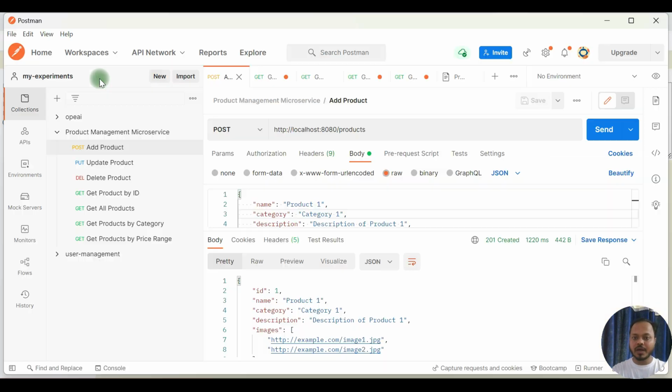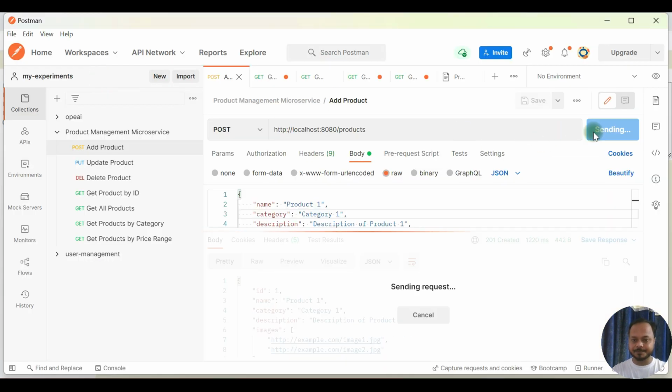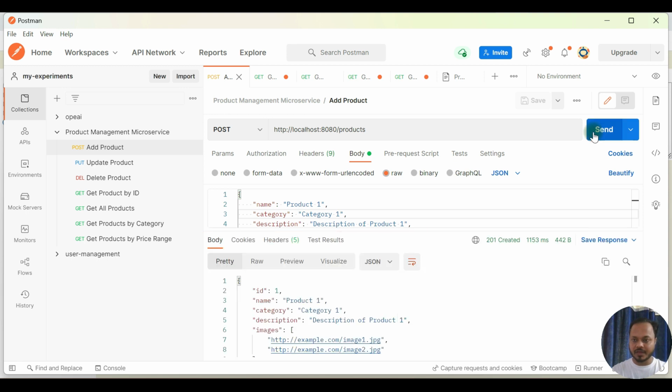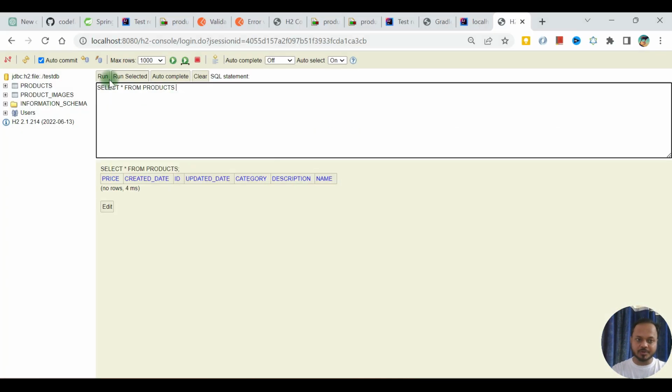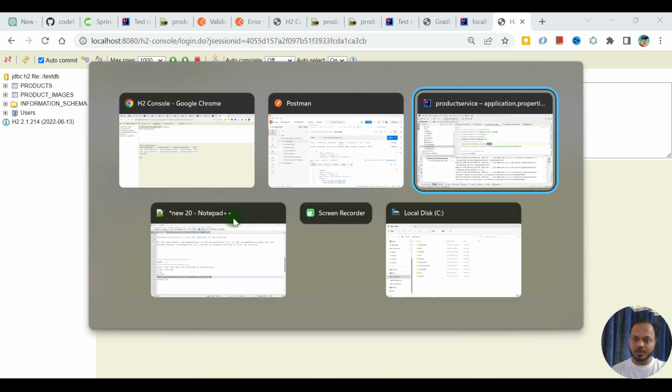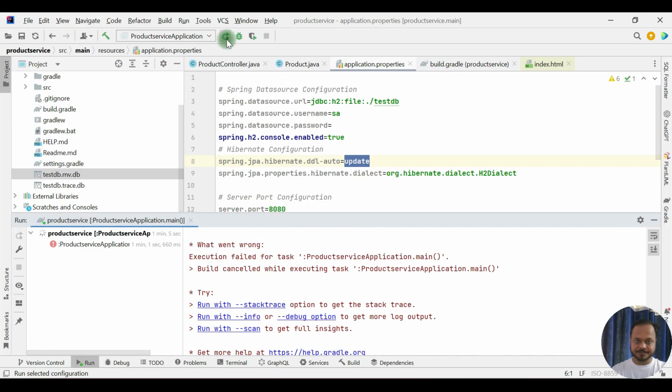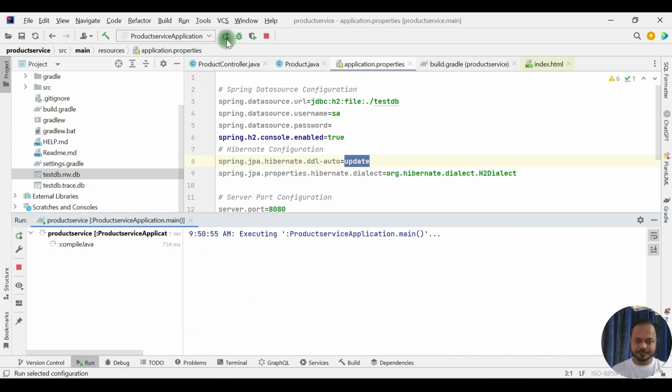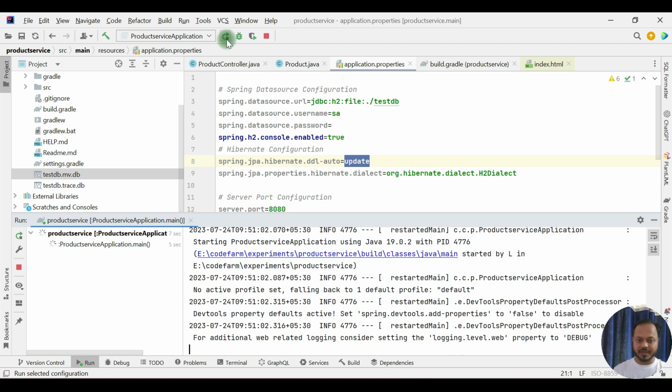So what I will do, I'll create the data here. I have executed it 2 times, so the same product is created 2 times. So 2 IDs I should be able to see, 2 records are there. Now what I am going to do is restart this. And this time the data in the table should not be lost. It should be there.